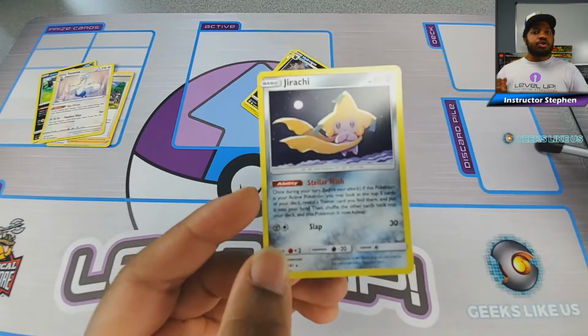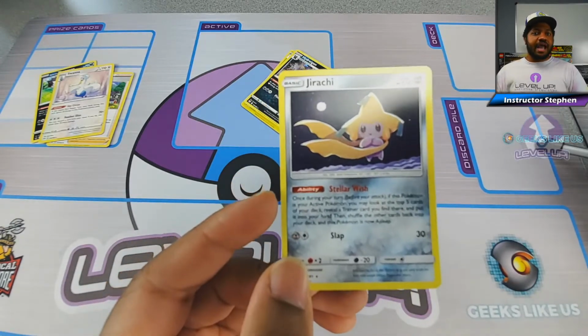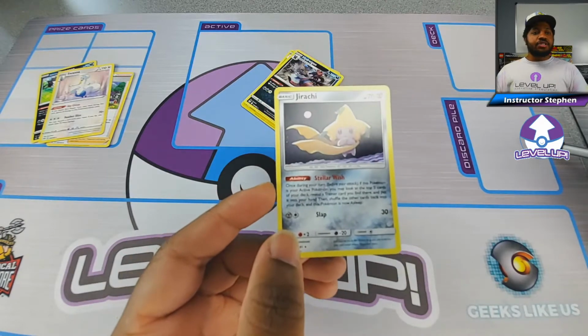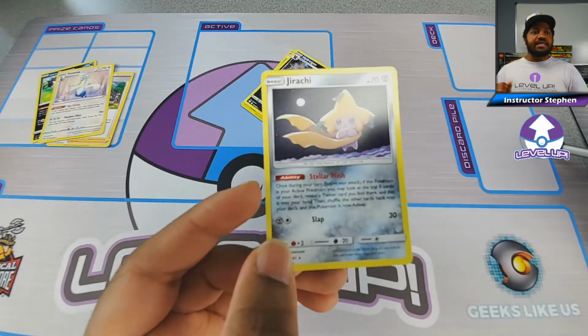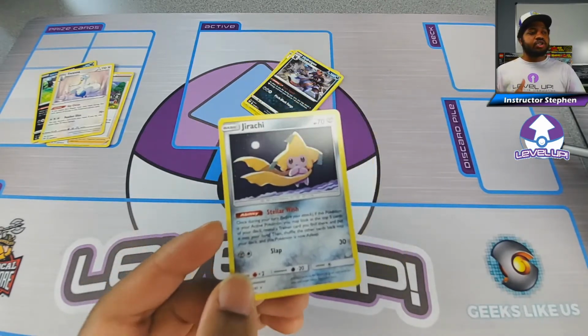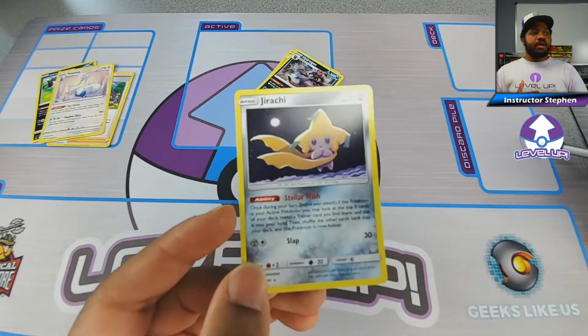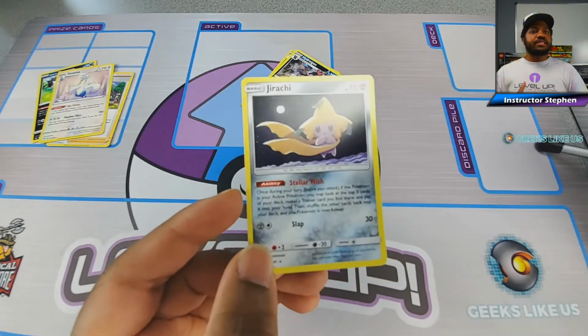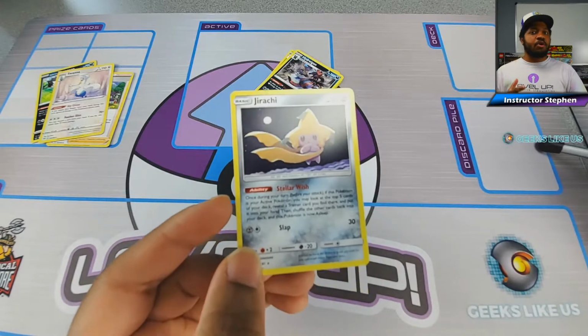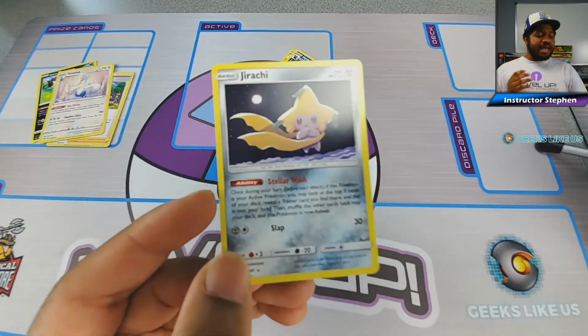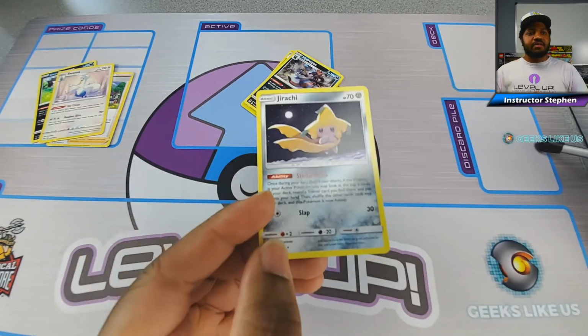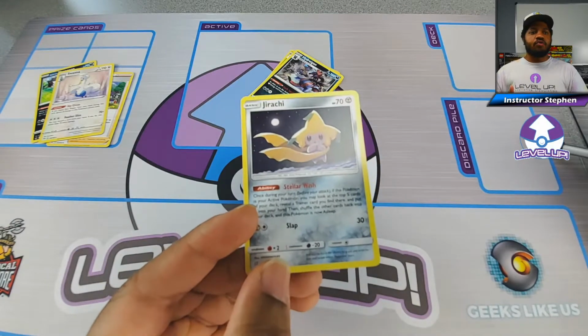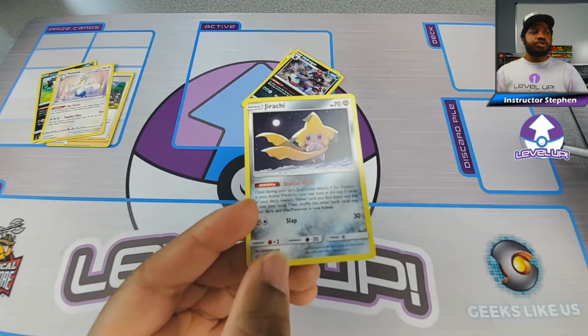If I was to put another Jirachi in the active, say use a switch card, and use the ability again, I could actually do that because although the card says once per turn, it's a different Pokemon. So you're perfectly fine to use this if you have multiple versions of the same Pokemon with the same ability, if you want to use the same ability over and over again, as long as each Pokemon is using it once per turn.